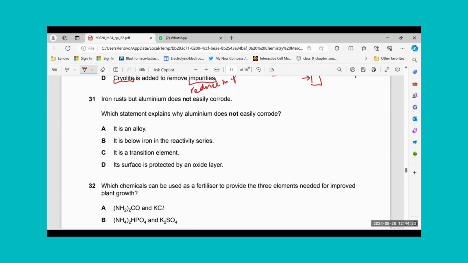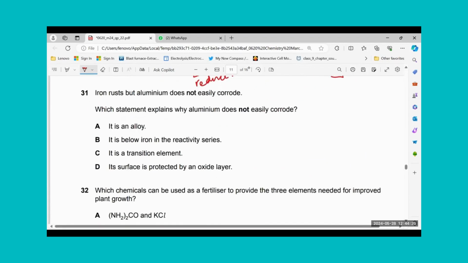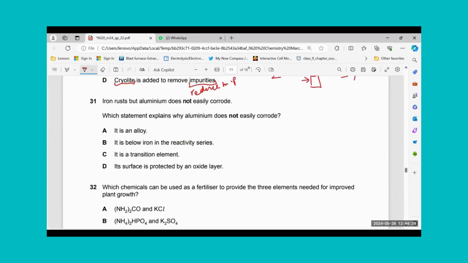Now 31, iron rusts, but aluminium does not easily corrode. I haven't seen any single question from moles. Iron rusts, but aluminium does not easily corrode. Which statement explains why aluminium does not easily corrode? Okay. It is an alloy. This should not be the justification.